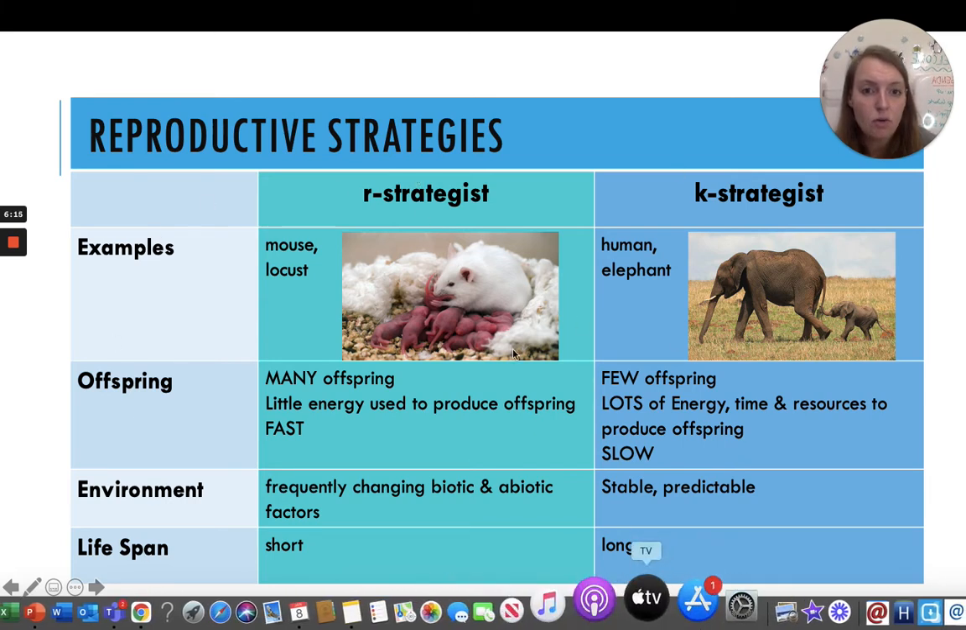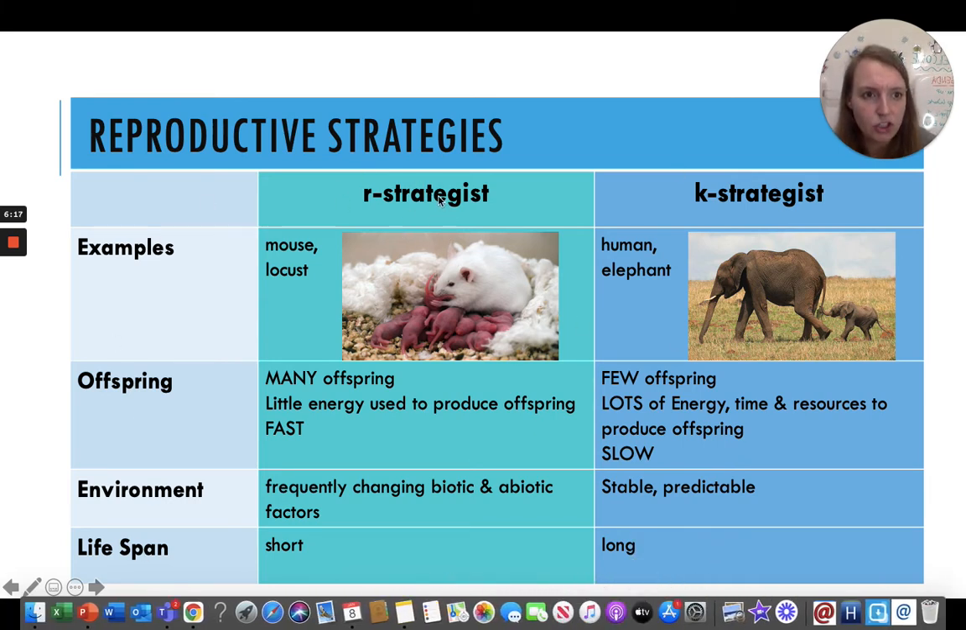So we've got two categories here. We've got the R strategists, that's what they're called. Some examples are a mouse or a locust, the insect. Their strategy is to have lots and lots of offspring at one time. They don't use a lot of energy to have these babies, and they do it fast. Mice can churn out a litter of babies and then turn around and do it again and again very quickly.